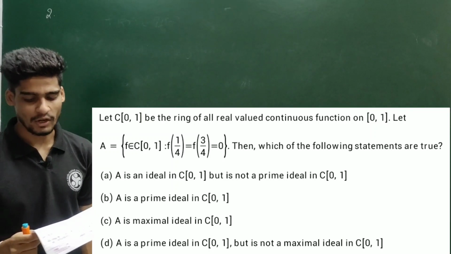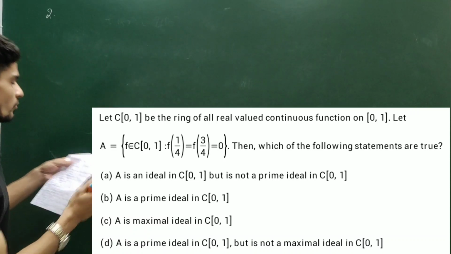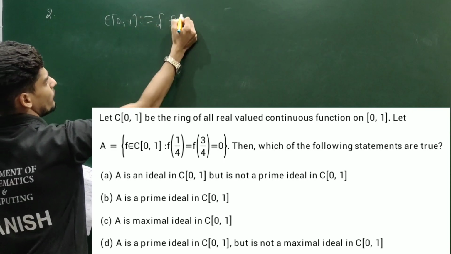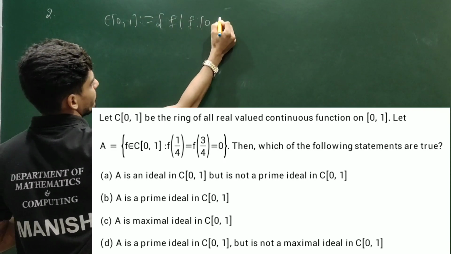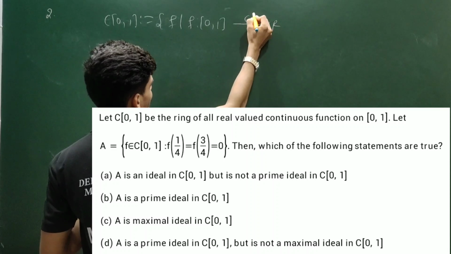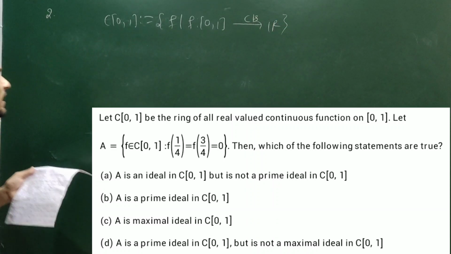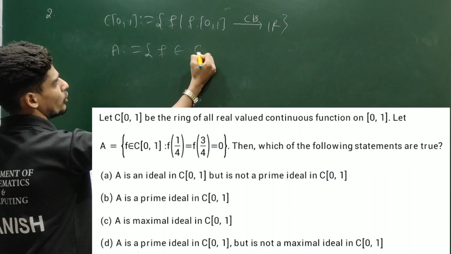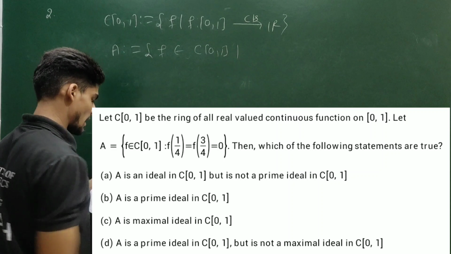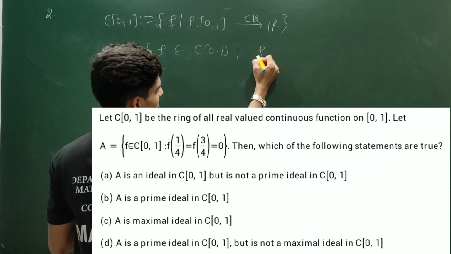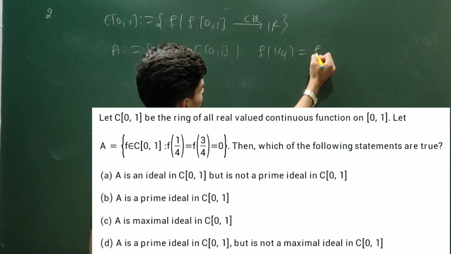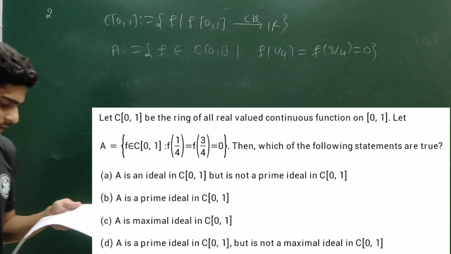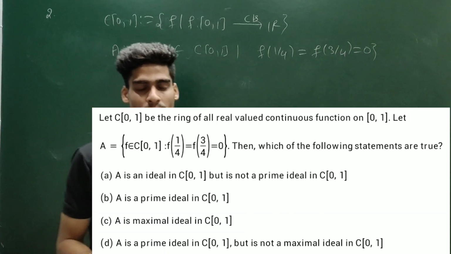Let C[0,1] be the ring of real valued continuous functions on [0,1]. So this C[0,1] is defined as the collection of all functions which are defined from the closed interval [0,1] to R and the functions are continuous. They have defined a set A. It is defined as the collection of all functions from C[0,1] such that it vanishes at the point 1/4 as well as at the point 3/4. Then which of the following statements are true?